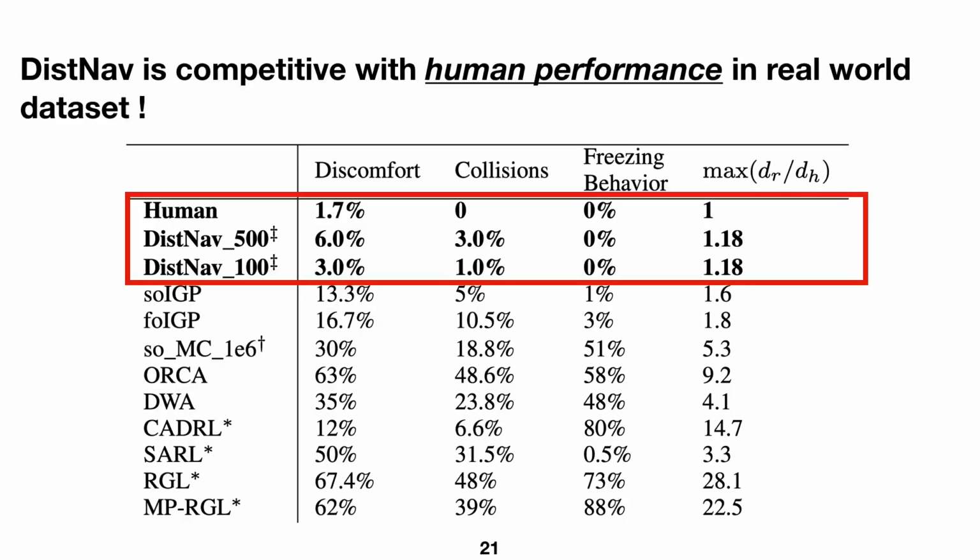We also compare DistNav with conventional motion planners, trajectory-based CPAP methods, and several reinforcement learning-based methods. Our method outperforms all of them on the navigation safety and efficiency metrics, and is competitive with human performance.